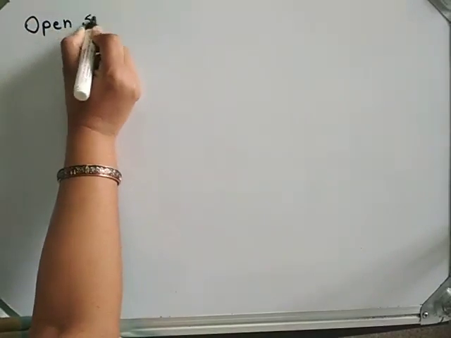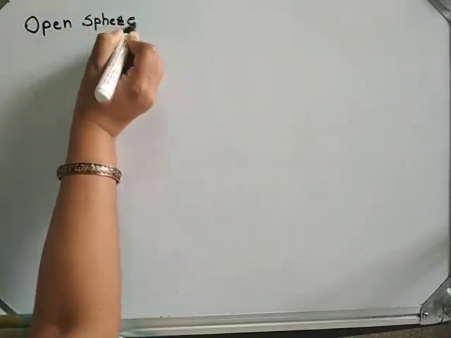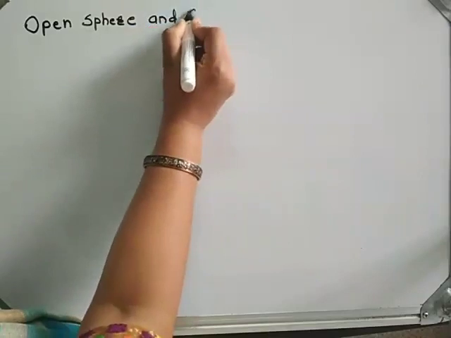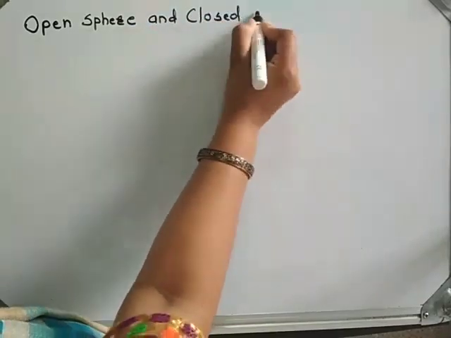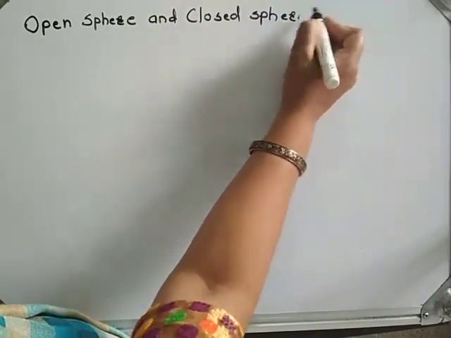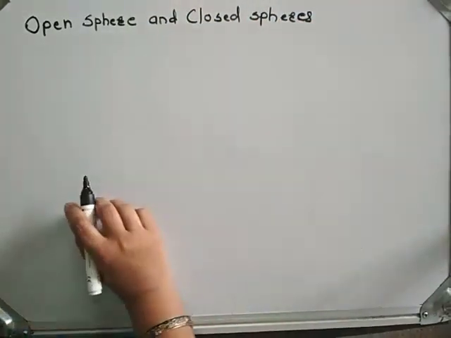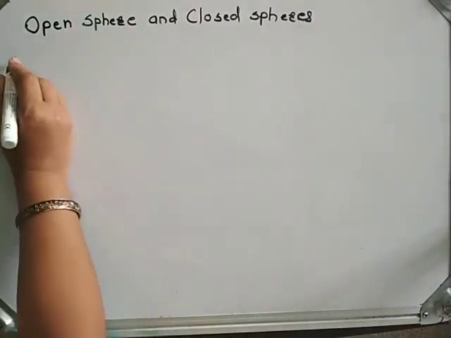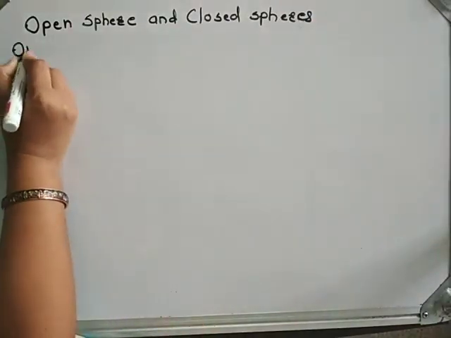Hello students, in the previous video we have seen the definition of metric space and its examples. In this video we will see the next topic. The topic name is open sphere and closed sphere. First we will see the definition of open sphere.